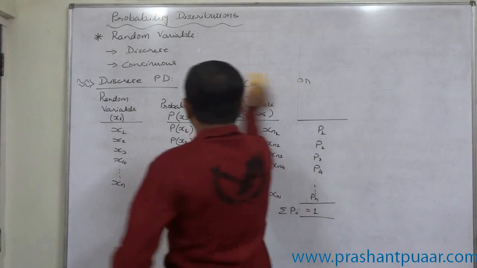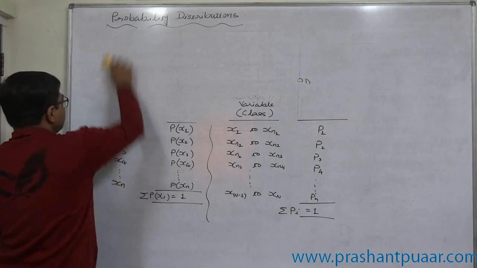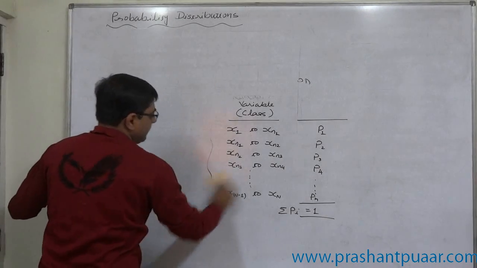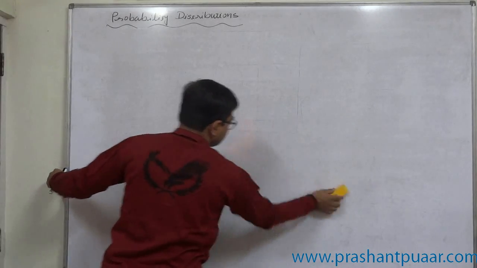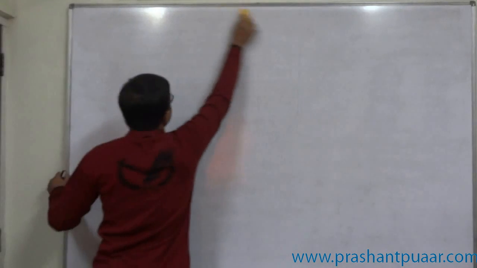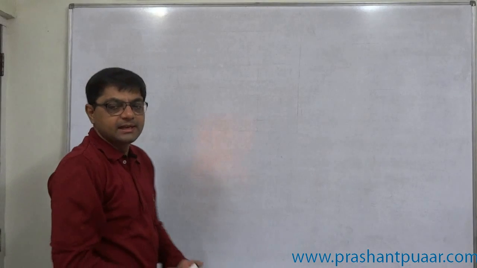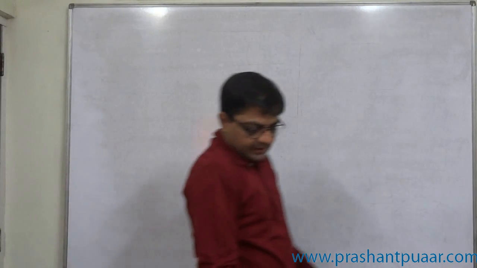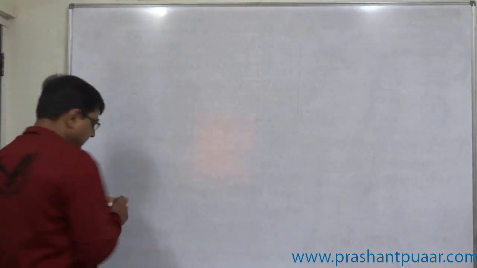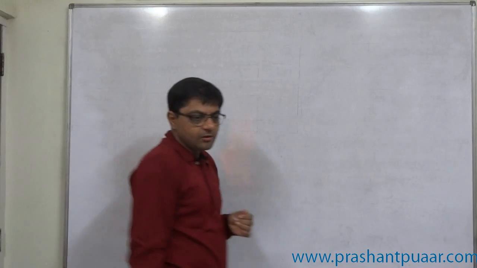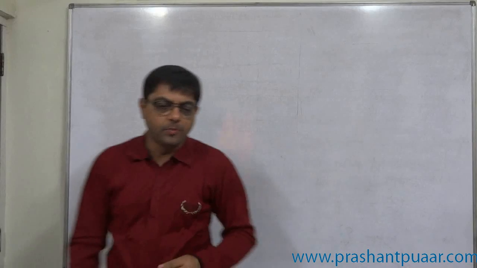Now the point is how to calculate or find the expected value or mathematical expectation of any probability distribution. Our first topic is discrete probability distributions, and in discrete probability distribution again our first topic is mathematical expectation. So you can give a title to your topic: mathematical expectation. First of all, let us take an example in which we are going to cover so many simple and small points.